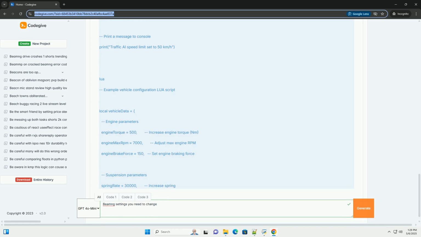7. Conclusion. Modifying BeamNG.drive settings with Lua provides a powerful way to customize your simulation experience. By understanding the settings hierarchy, the Lua API, and the techniques outlined in this tutorial, you can create custom scenarios, fine-tune vehicle behavior, and enhance the game's visual fidelity. Remember to back up your files, test thoroughly, and consult the documentation for the best results. Good luck, and have fun modding.